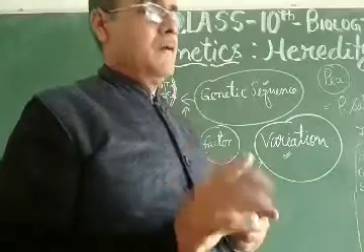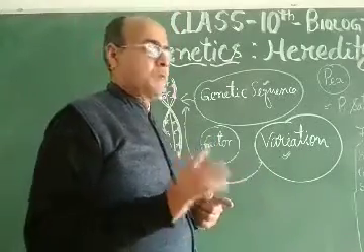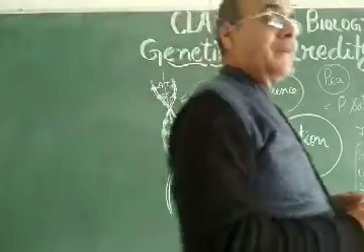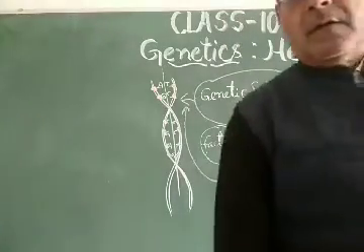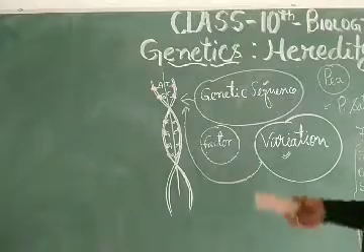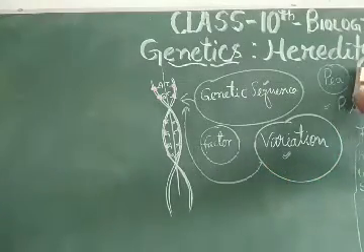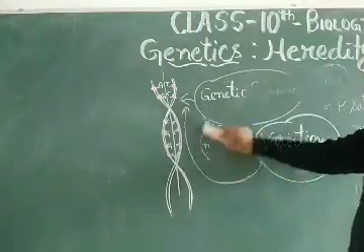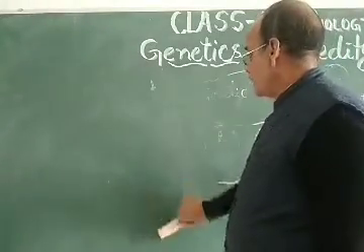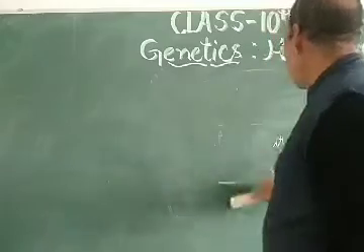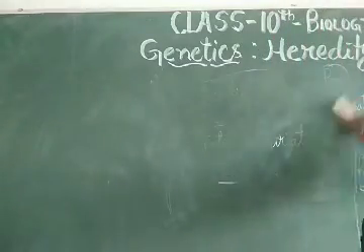These were the laws proposed by Mendel on the basis of his experiments. He did these experiments for more than 7 years. And how did he do the monohybrid cross? Let us see.